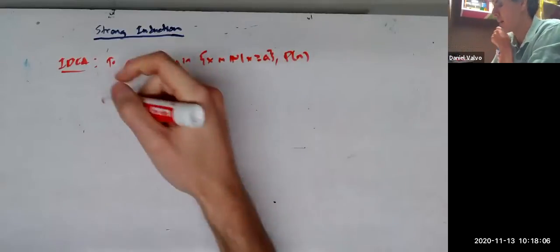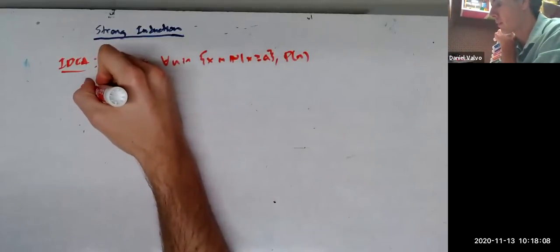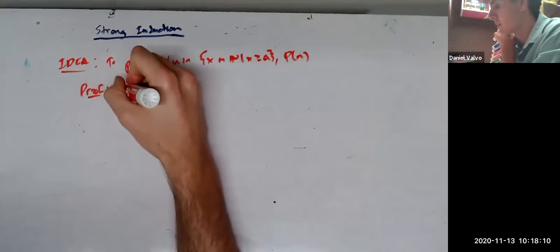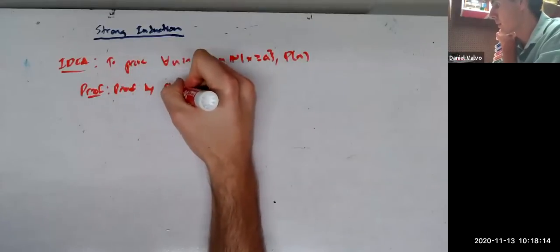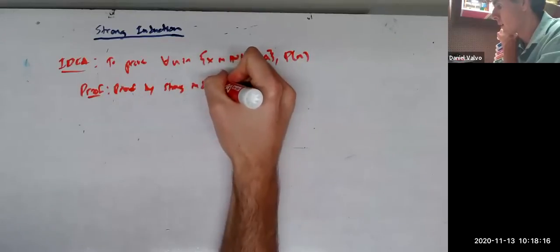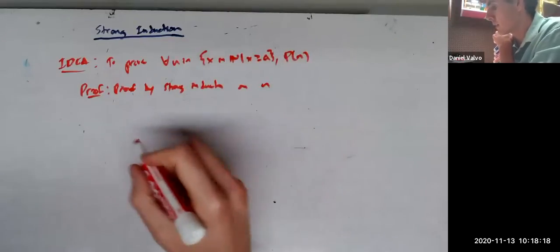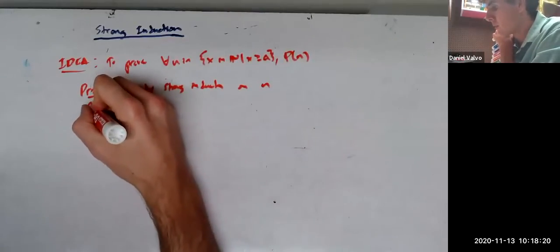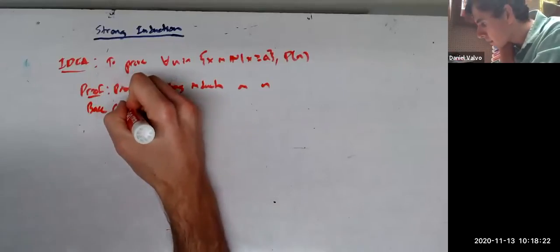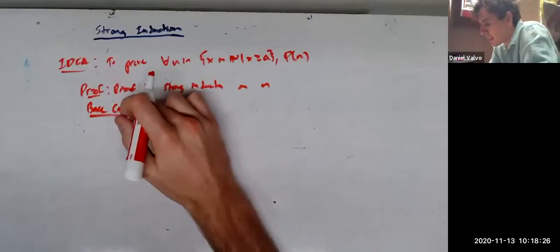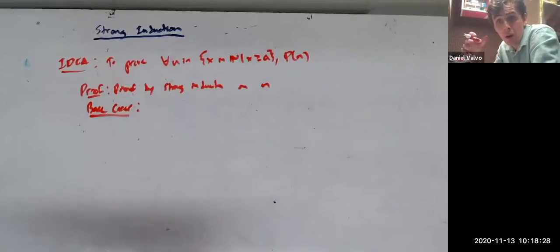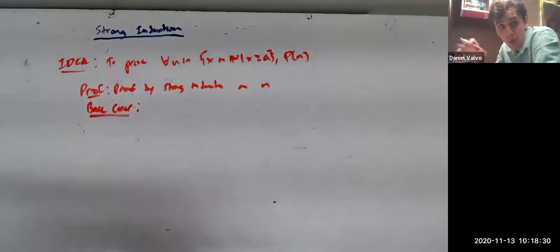So first you have a proof, and then you say proof by strong induction on n or whatever, and then you have your base cases right here.